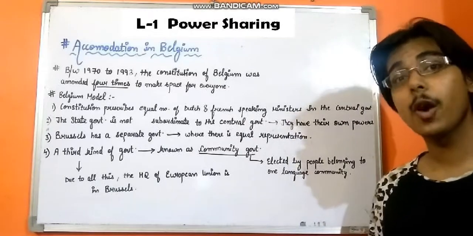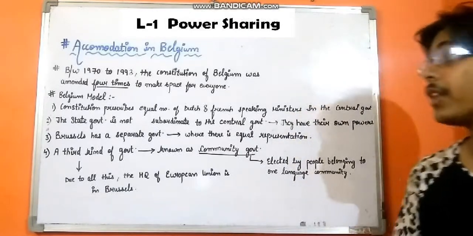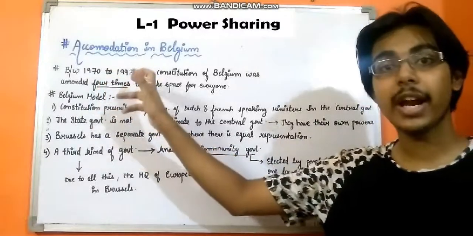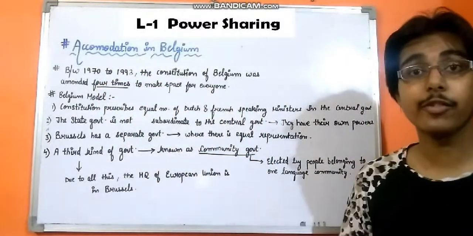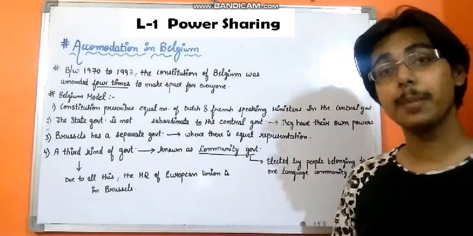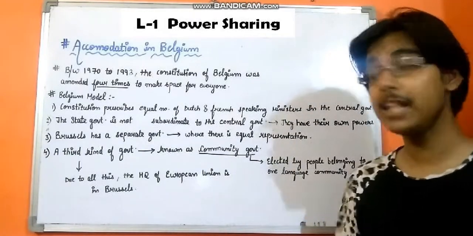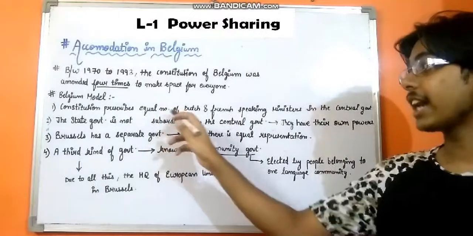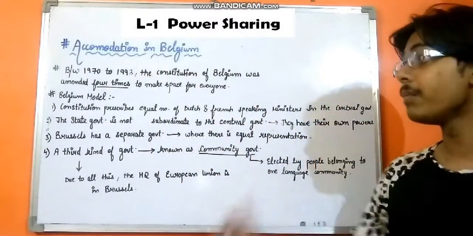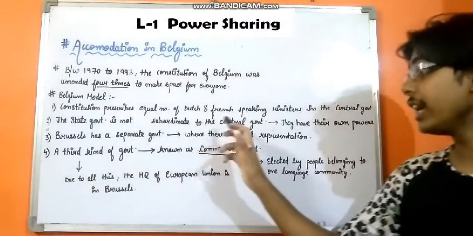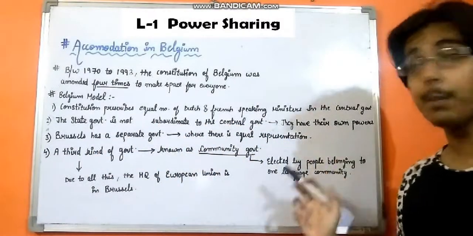So let us recall what we have studied about the Belgium model. First, between 1970 to 1993, the constitution was amended 4 times to make space for everyone, which gave rise to the Belgium model. There are 4 features of the Belgium model. The constitution prescribes equal number of Dutch and French speaking ministers in the central government. The state is not subordinate to the central government. They have their own powers.